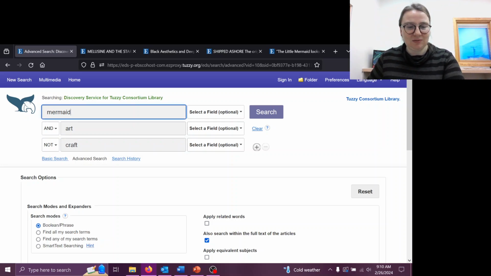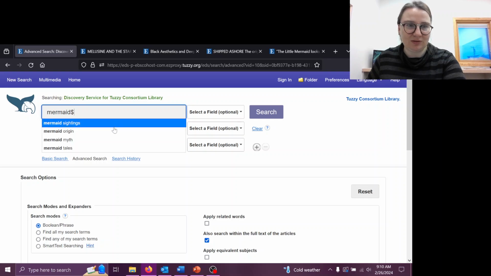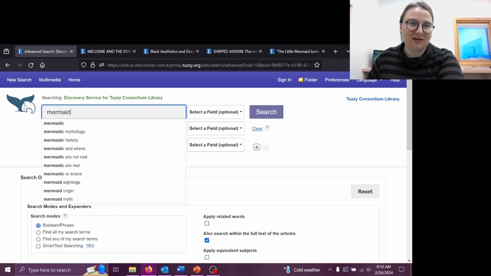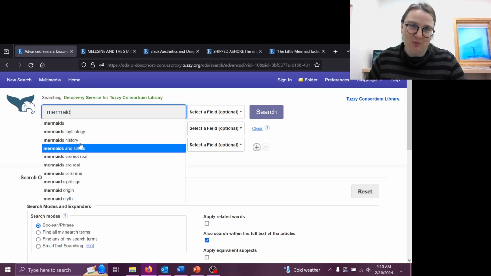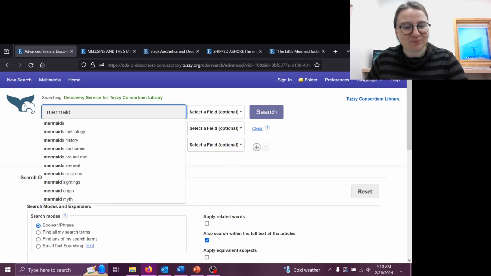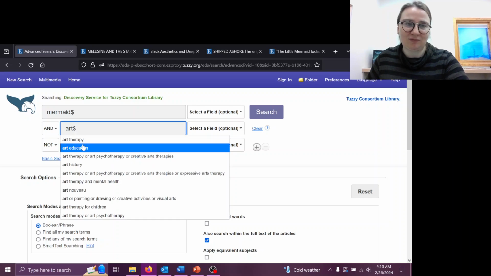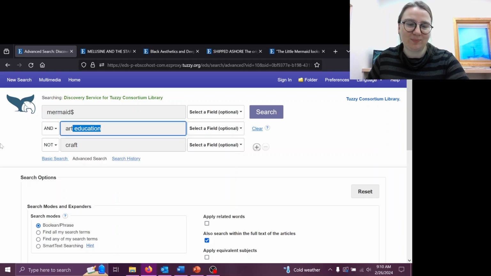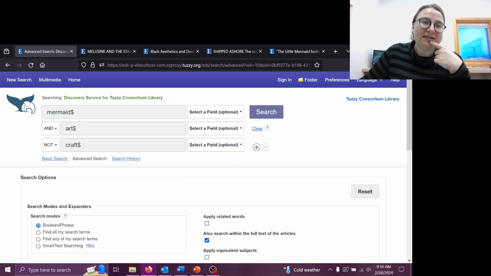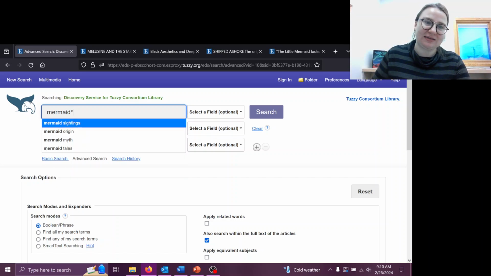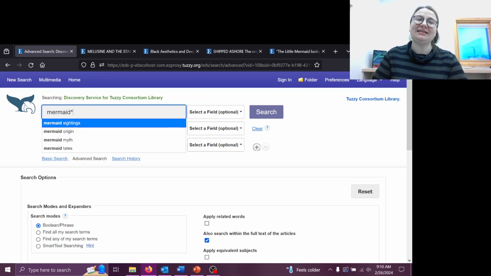And what I'm also going to do in here is put the dollar sign in after mermaid and after art, and after craft. You can see that there's a drop-down menu of suggested searches from this. What this dollar sign does, as well as what this asterisk does, is it truncates the search term.